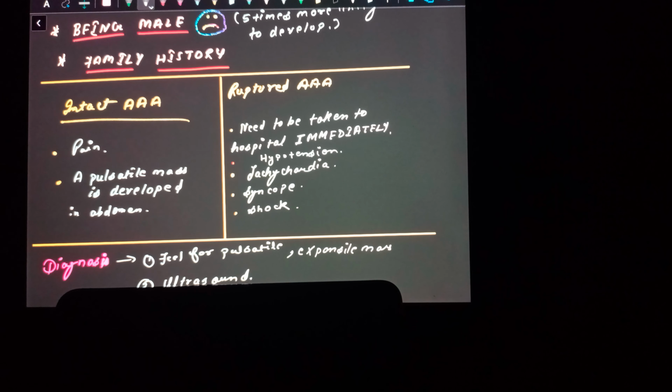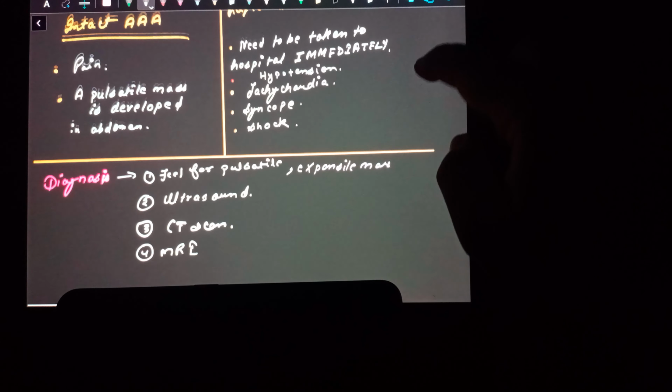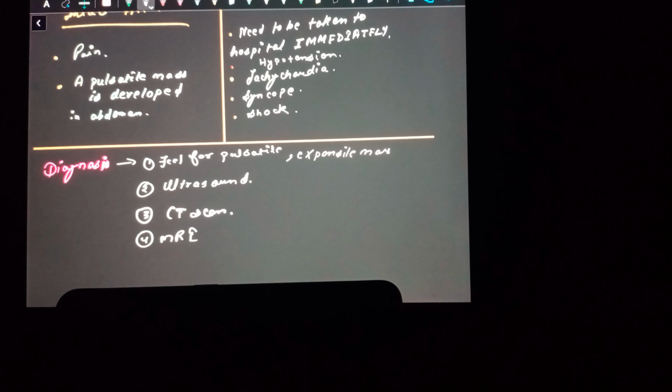So, how do we go about diagnosing this disease? It's usually a combination of physical exam and imaging. We usually feel for a pulsatile expansile mass in the abdomen, but usually this is not the way of detection of AAA, because arteries are usually deep-seated structures. Secondly, ultrasound is a very good way of examining AAA.